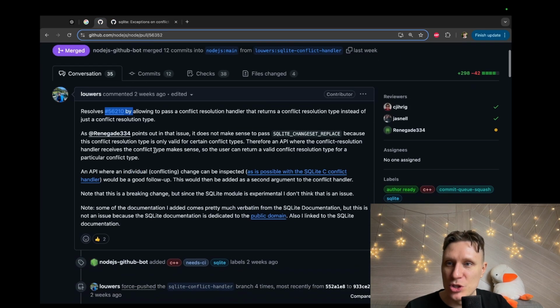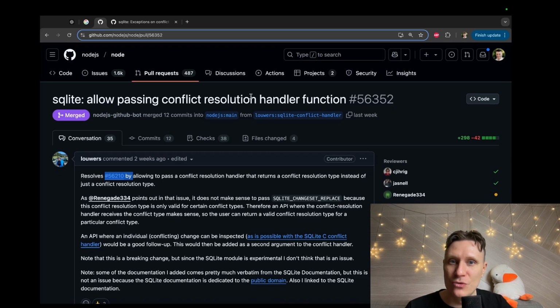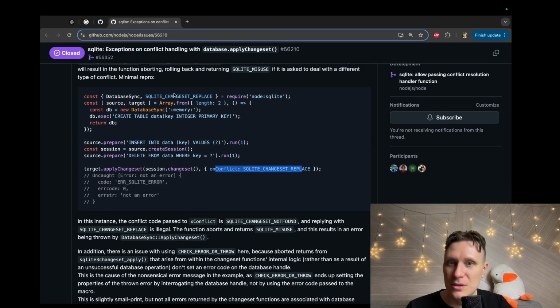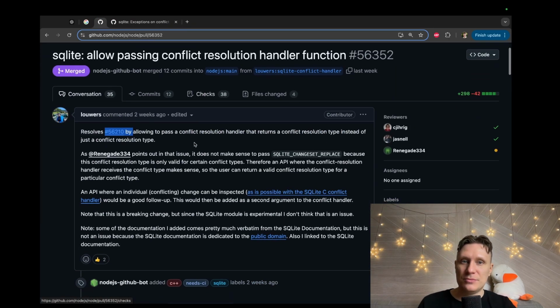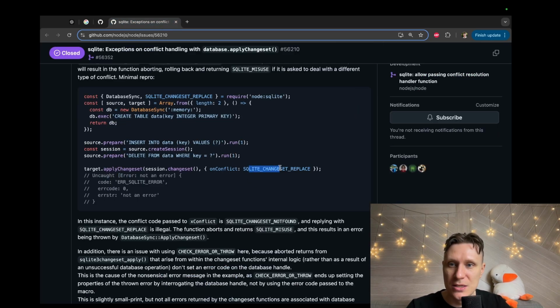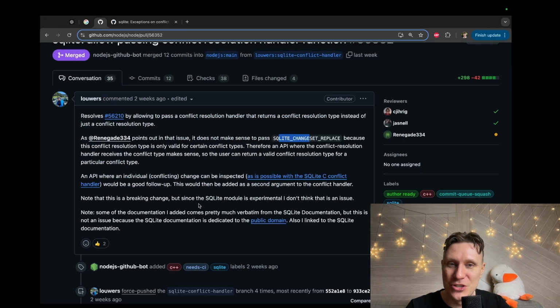Let's check the previous one. Okay, it's named allow passing conflict resolve handling function. Allow passing, we allow passing something. Allow pass something maybe here. But this is not a function. Because the function type is only valid for certain conflict types, for some conflict types, replace doesn't make any sense. Okay, yes. For delete, I told you guys, the replace strategy doesn't do anything. Because you need 2 things to apply the strategy. Only for certain conflict types.